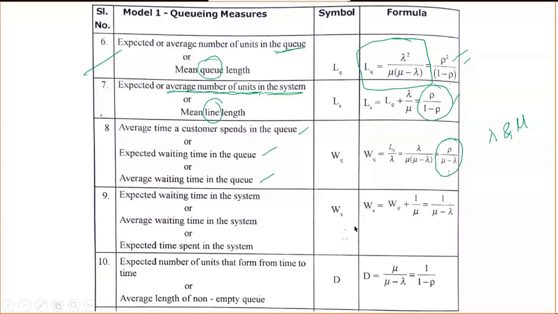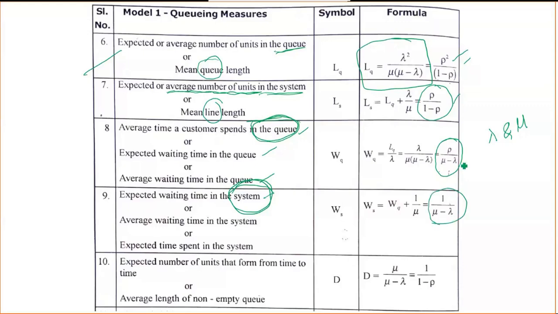And the ninth one is the expected waiting time in the system. And the difference is between queue and system, so just make a distinction between these two. Expected time a customer spends in the queue: how much time he is standing in the queue. But the expected waiting time in the system is 1 divided by this one.